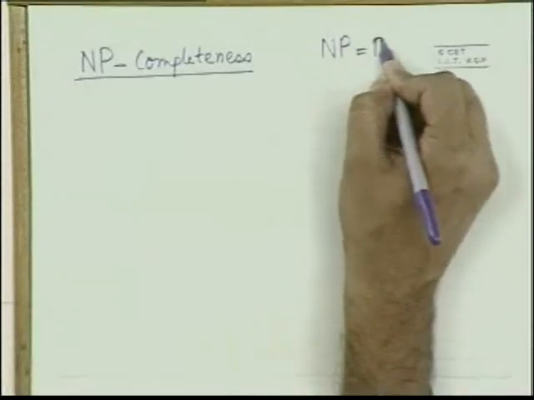So if somebody tells you this problem is NP complete and I cannot solve it, first of all he is wrong, because he cannot say that it cannot be solved at all, because nobody knows. But in a sense, he is correct also. It is very unlikely that you will find the polynomial time algorithm for this problem, because if that can be solved, the entire class NP will be solved in polynomial time, and that will be a remarkable result in computer science. This is one of the open questions still remaining in computer science, to know whether NP is equal to P or not. So this is the famous question: is NP equal to P, whether this is true or not.